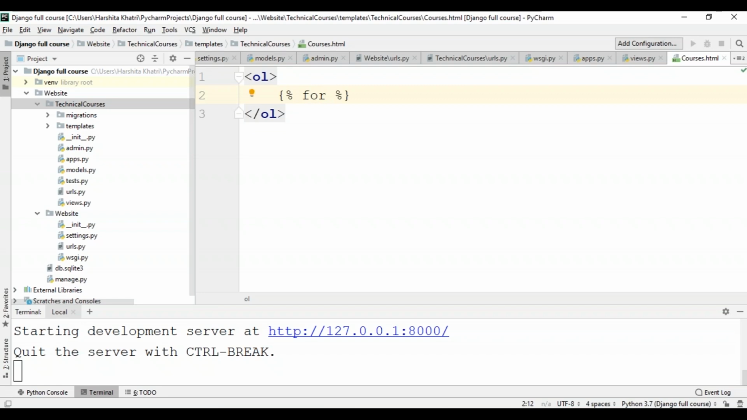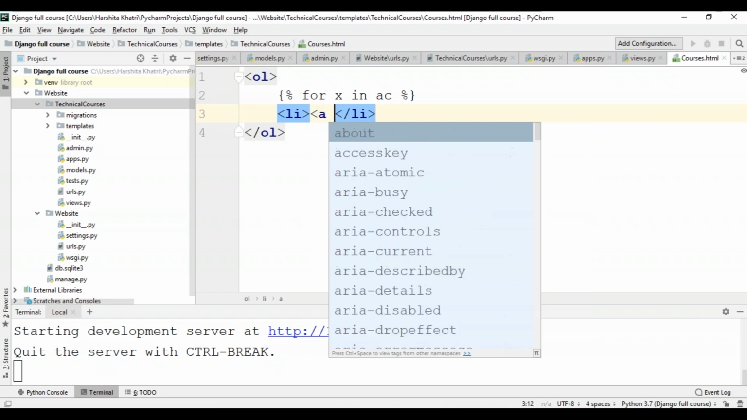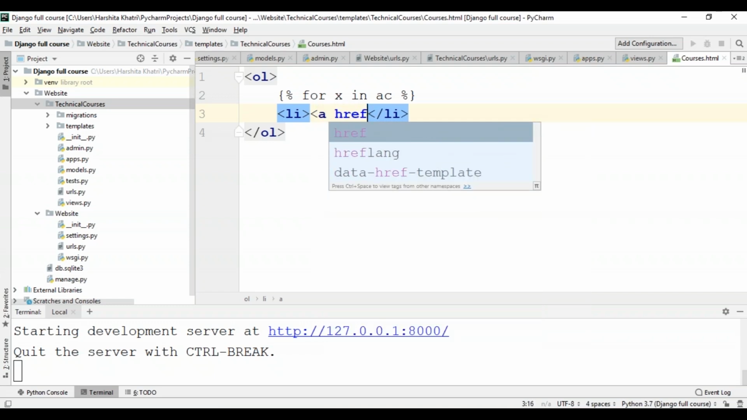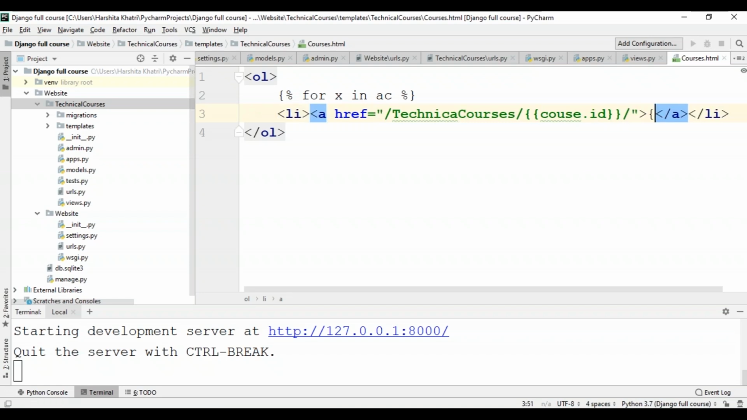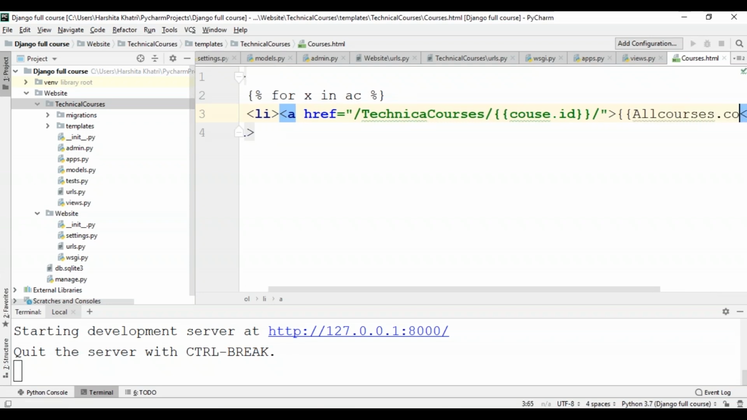I'll just make use of the for loop. So for X in all courses, so within this, I'll create a list. And not just this, I'll create a link as well. So I'll link this. So I'll use the href function. So for that, I'll have to use the anchor tag and href. Now over here, I'll have to specify the name of my application. So that's technical courses / course ID. And then I have to close this. Now I'll just link this to the name of the course. So I'll use all courses dot course name.